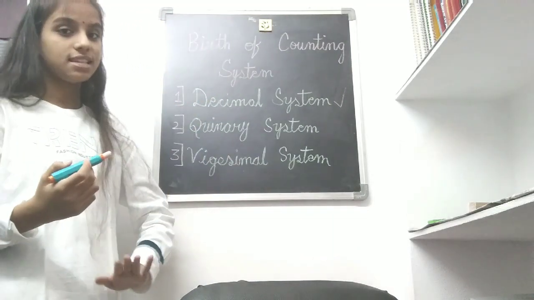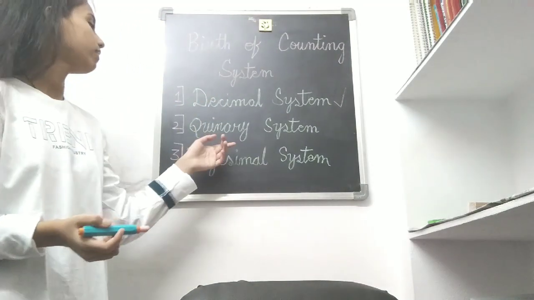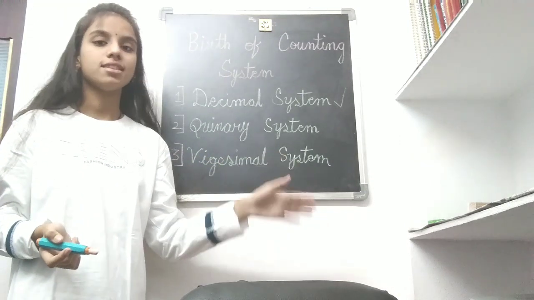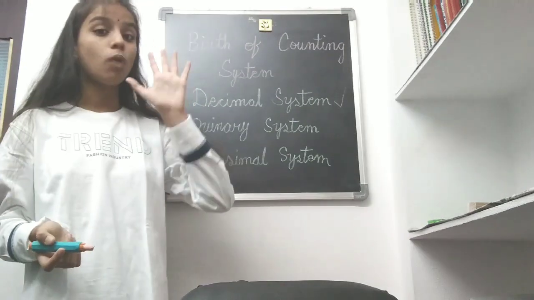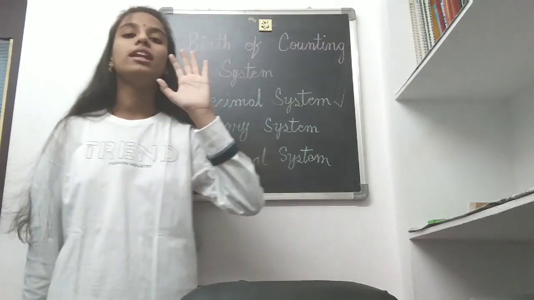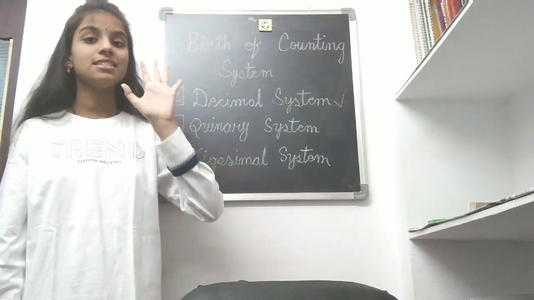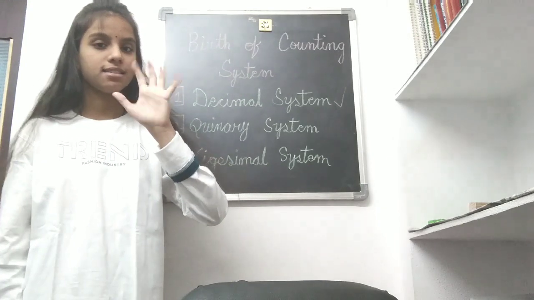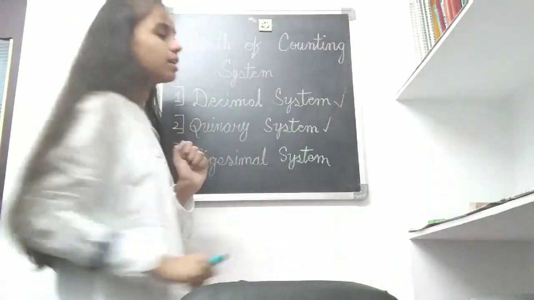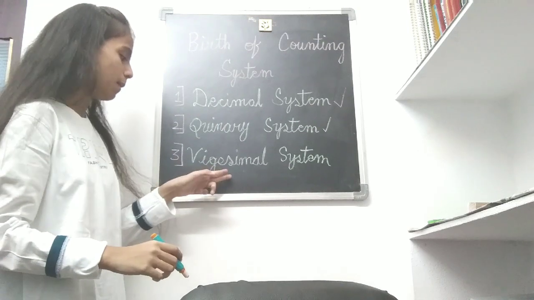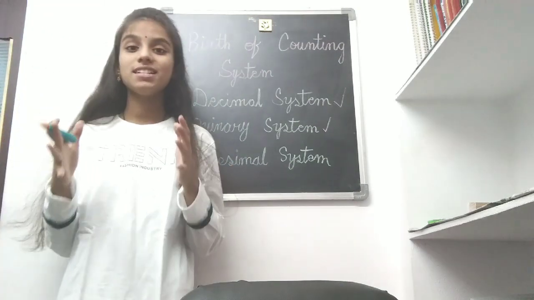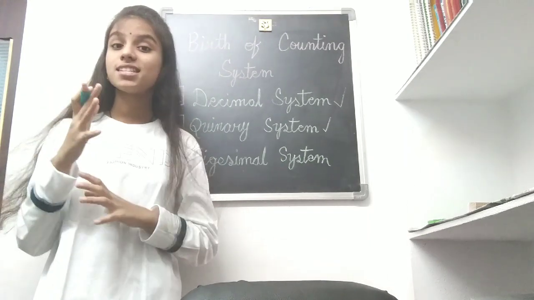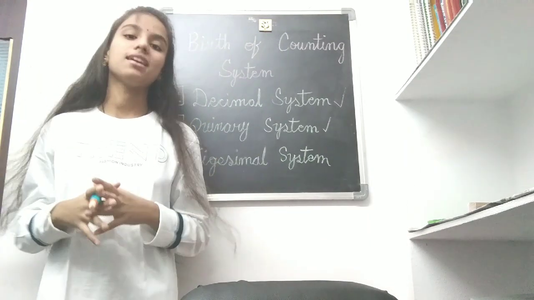Other than the decimal system, we have the quinary system. In the quinary system, we have only one hand, meaning only 5 fingers as base. 5 as base is called the quinary system. Next comes the vigesimal system, which has 20 as base.